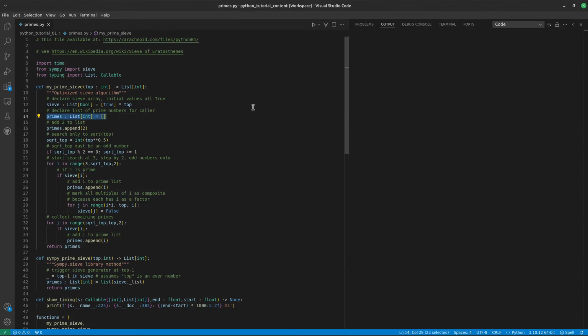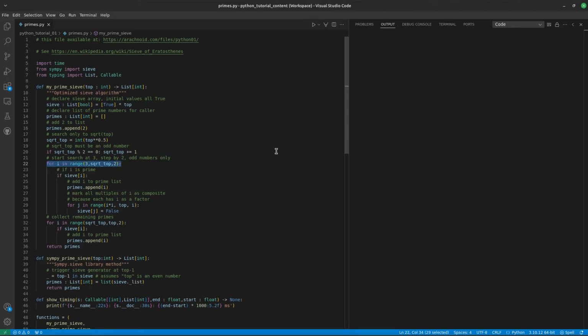I've added a few optimizations to speed up this search. One optimization is to examine only odd numbers. This cuts the search time in half. But that means I need to put the only even prime, number 2, in the prime list. Another optimization is that the algorithm only needs to search between 3 and the square root of the sieve size.